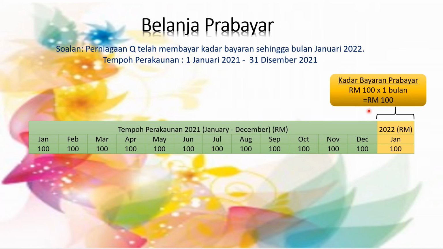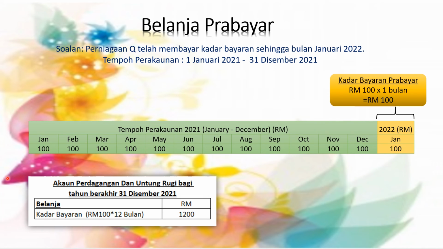Okay, so we know that the one that we have paid extra, what do we call it? Prabayar. And in this case, what do we call it? Kadar bayaran prabayar. How much? RM100. So this is what we call as prabayar. Okay, now what am I going to record in my apur? Of course, apur is from 1st of January sehingga 31st of December. How much is it? RM100 times 12 months, you get 1,200.